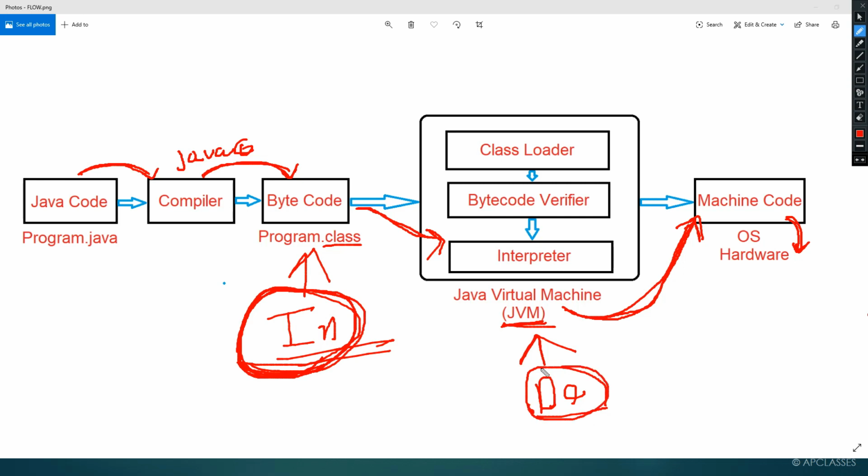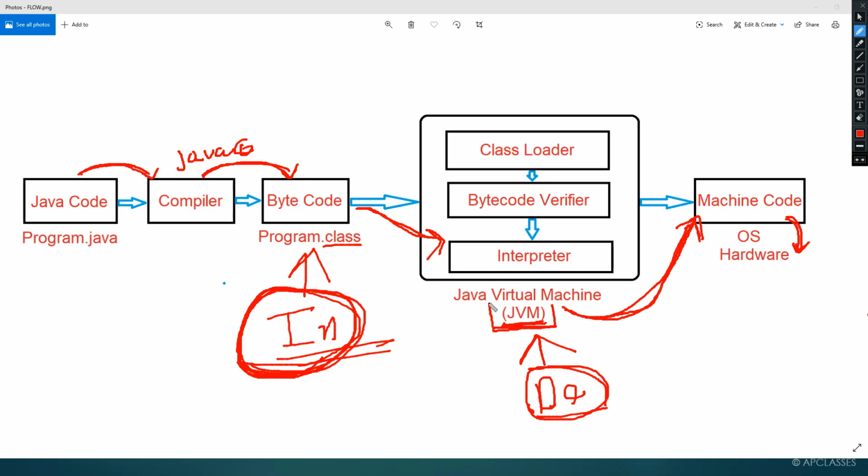But what do you mean by dependent? Dependent means, remember, if you are using the Windows operating system, there will be a separate JVM for Windows. If you are using Linux, there will be a different JVM for Linux. If you are using a Macintosh operating system, there will be a different JVM for Macintosh. If you are using Solaris, there will be a different JVM for Solaris.